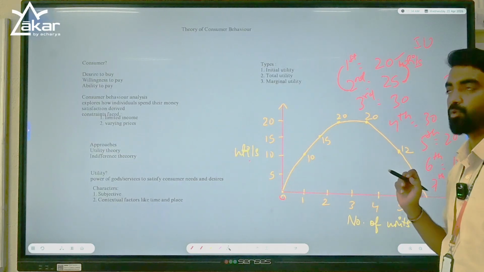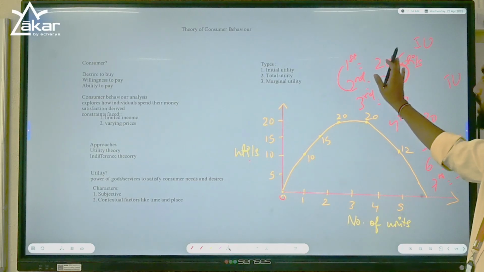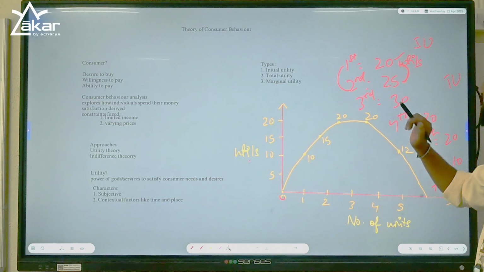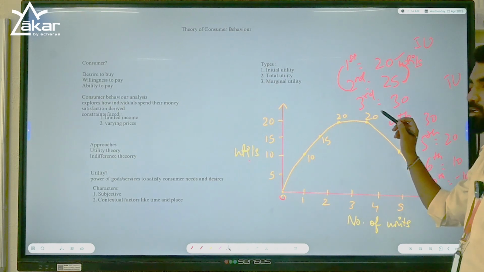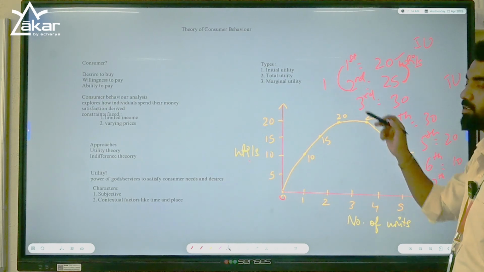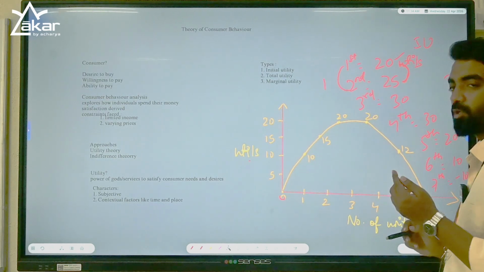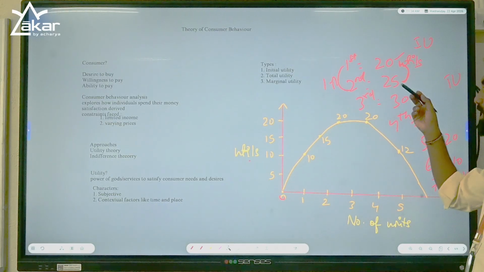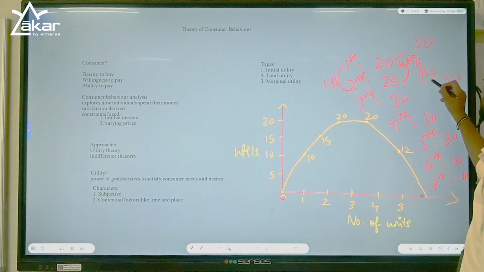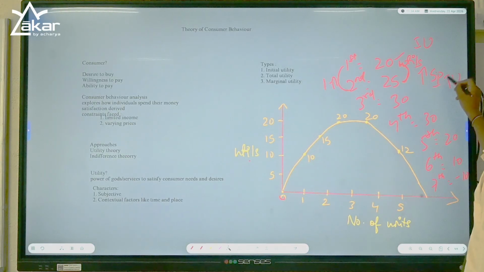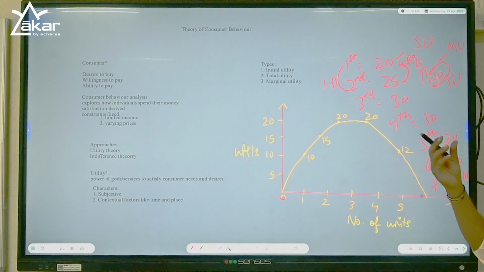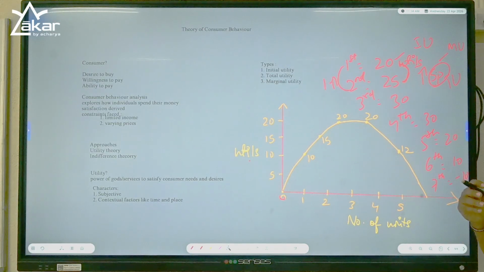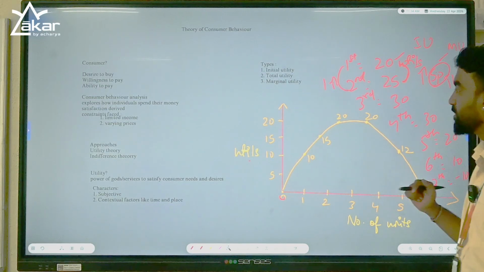So after the first unit, you were happy, you had utils of 20, right? After consumption of the second, the consumption has increased by 1 unit. You increase the consumption of units by 1, and your utils or satisfaction also increased by 5 points. These 5 points, or 5 utils, is nothing but your marginal utility. Extra satisfaction derived from consumption of an extra unit of a good or a service, right?